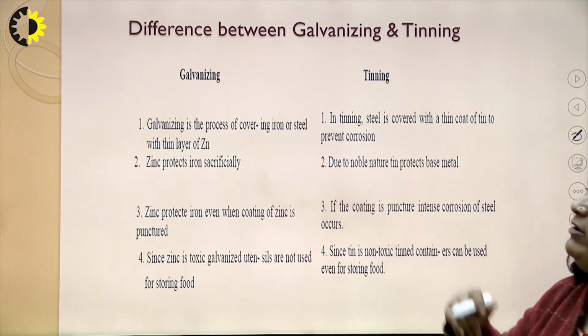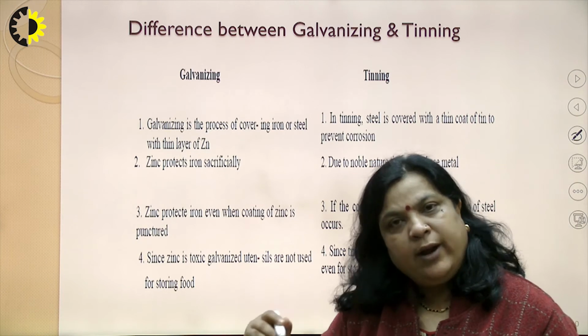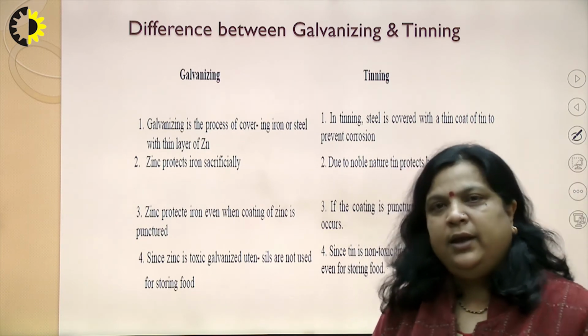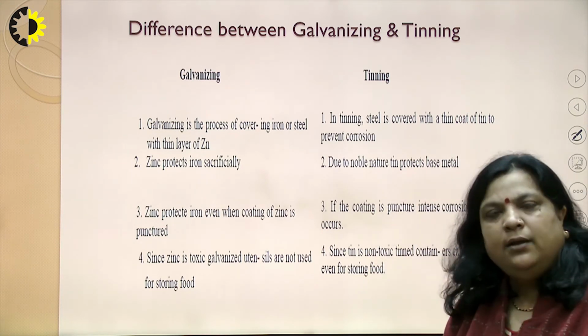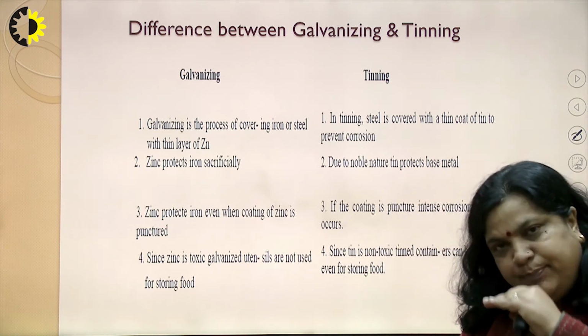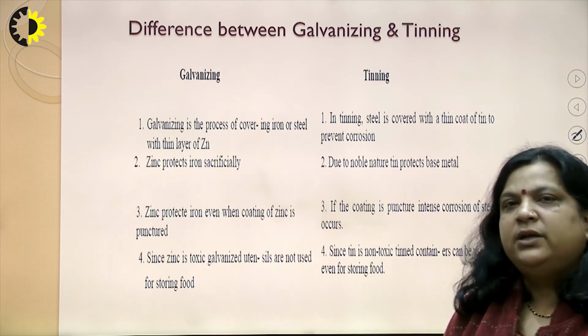And the second point we may say is that in anodic coating, it is the coating of a more active metal, which is above the base metal in the electrochemical series, while in cathodic coating it is the coating of a metal which is below in the electrochemical series, but has more corrosion resistant property.